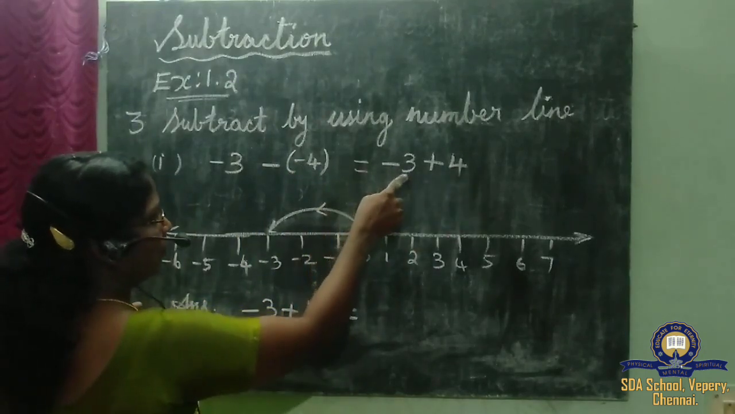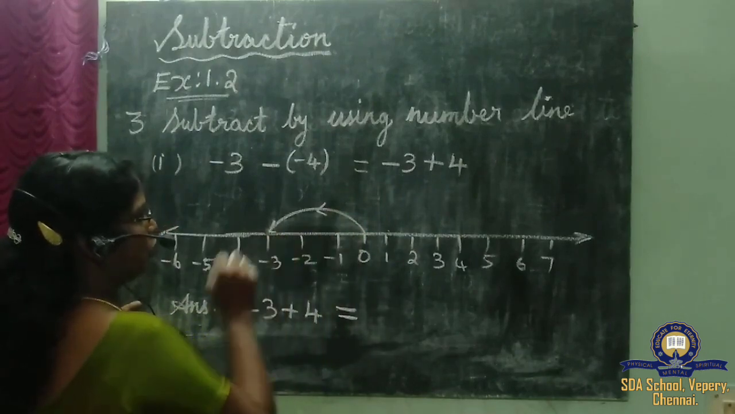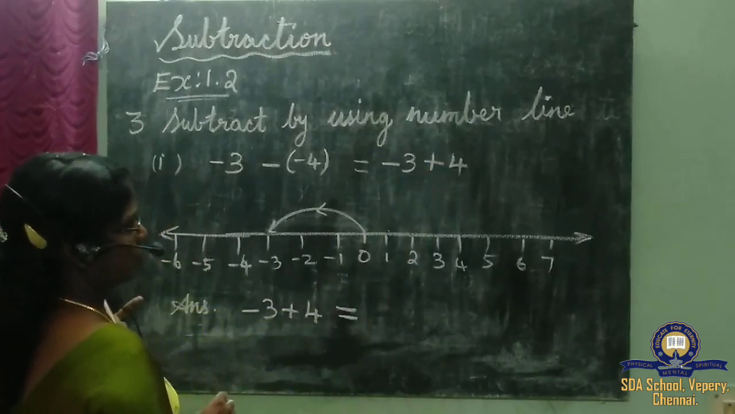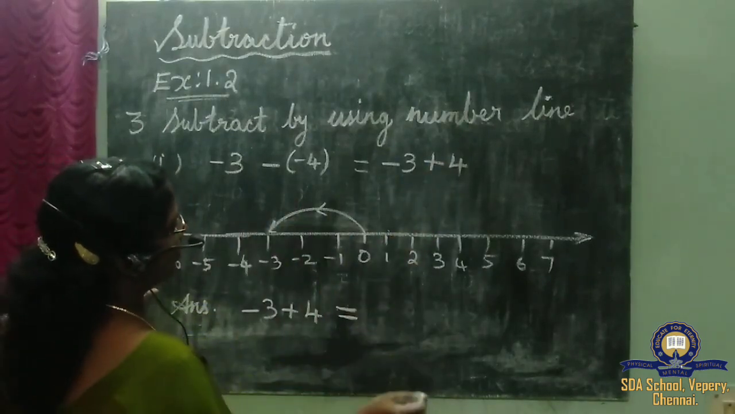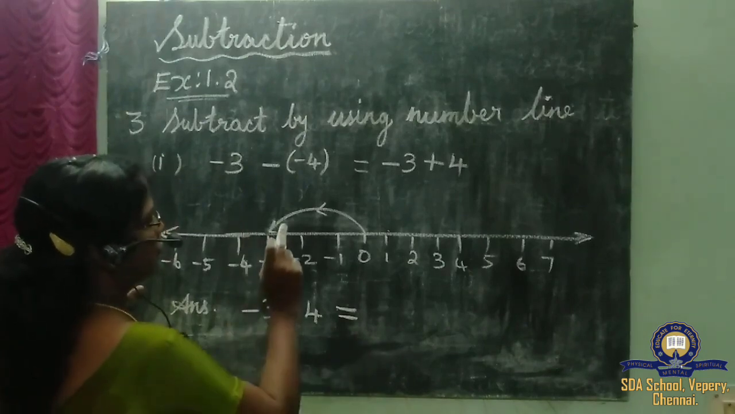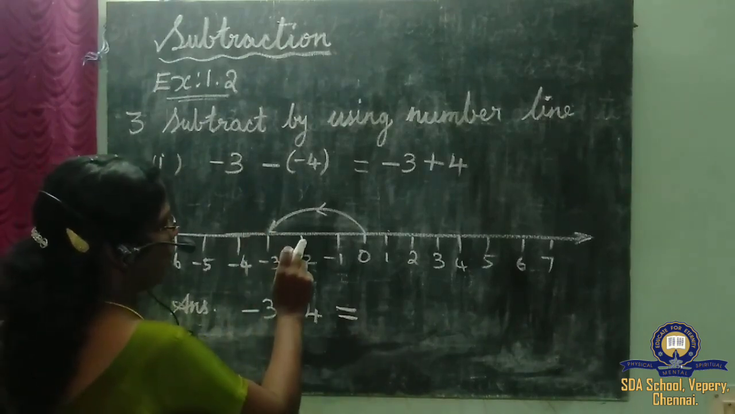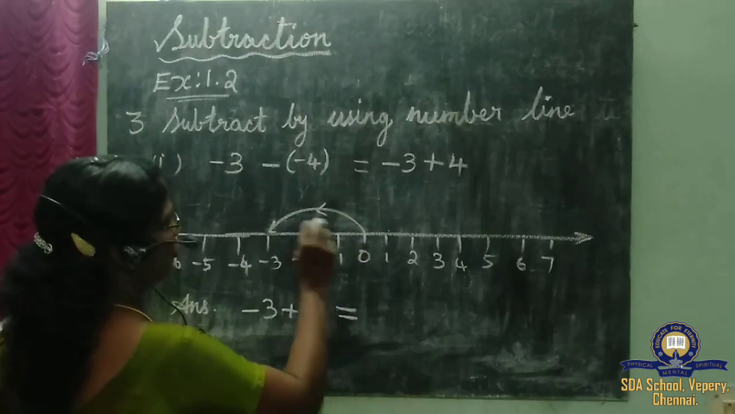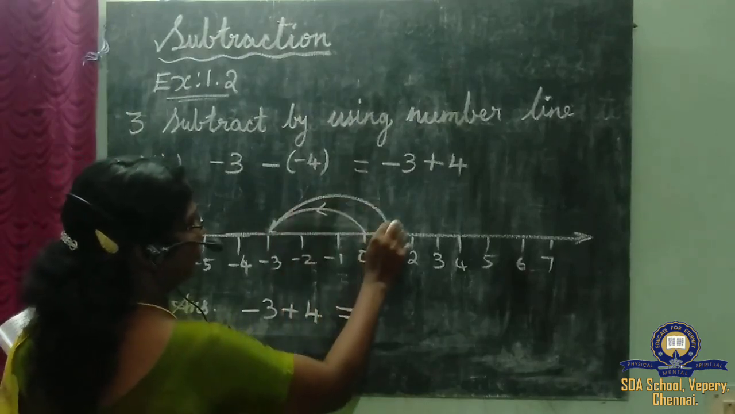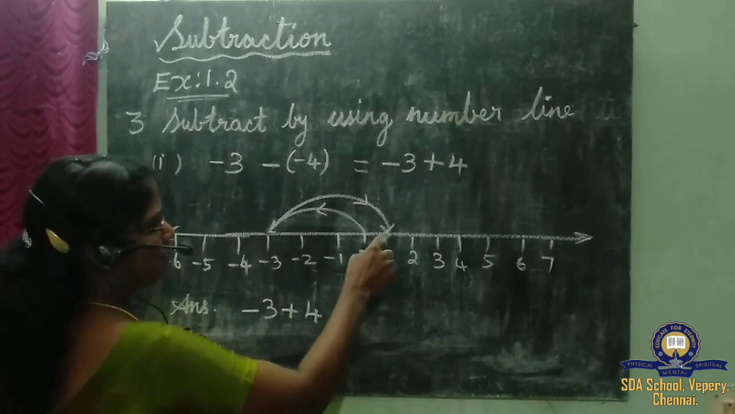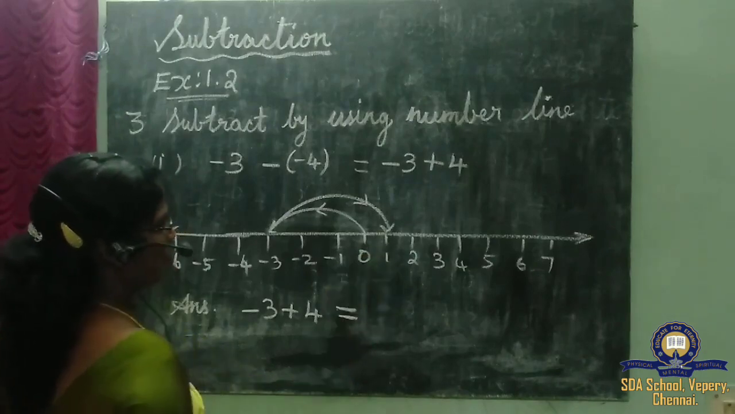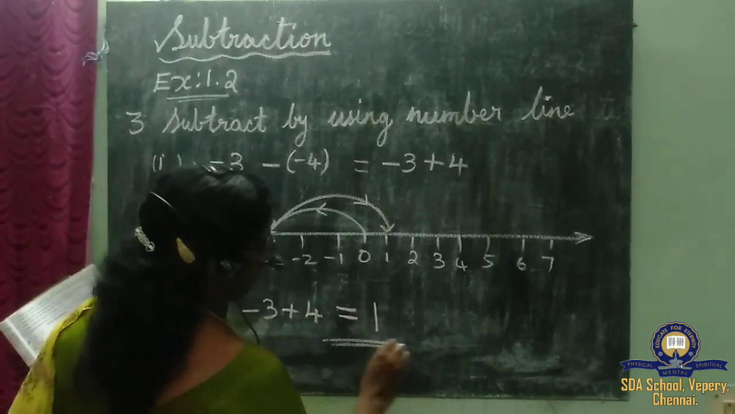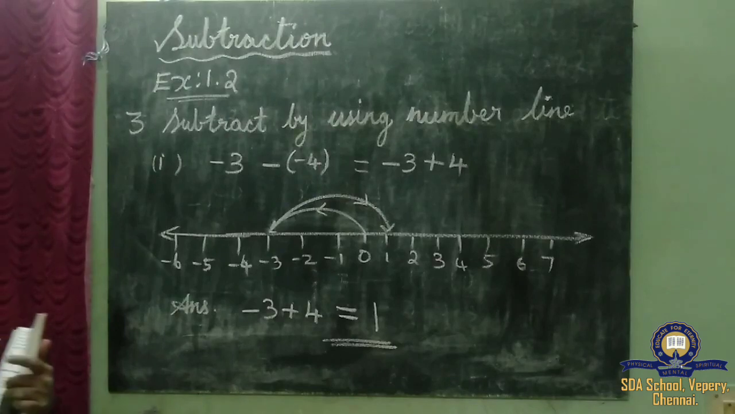So first, for the negative number, I travel backward to minus 3. Now next, the positive number 4 is given, so I am going to travel rightward, forward, 4 units. From minus 3 you have to start. So 1, 2, 3, 4. 4 units I am traveling forward. So what is the answer? Where does it reach? 1. Therefore minus 3 plus 4 is equal to 1 is the answer. Note down, children.